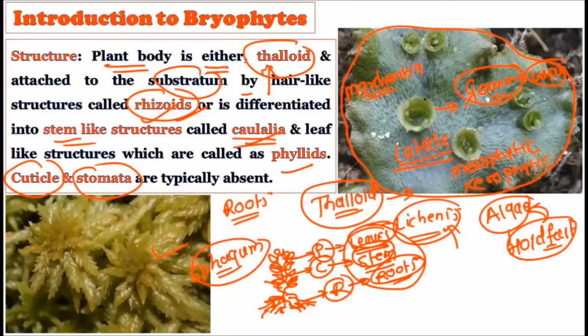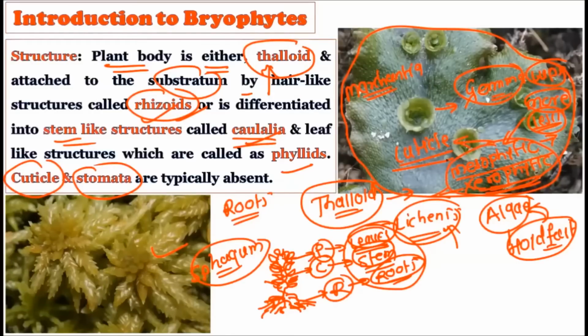Mesophytic plants are those which live where there is an optimum amount of water, not too much and not too little. Xerophytes are those plants which can live where there is a scarcity of water, very little water, but still they are able to live there. Both of these, the mesophytic and xerophytic habitat plants, show the presence of cuticle.